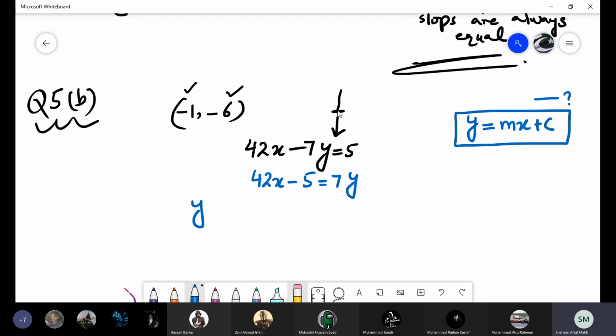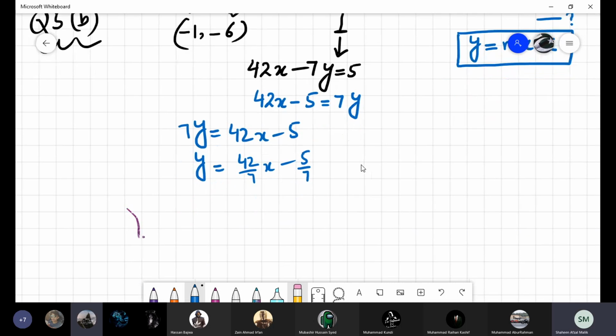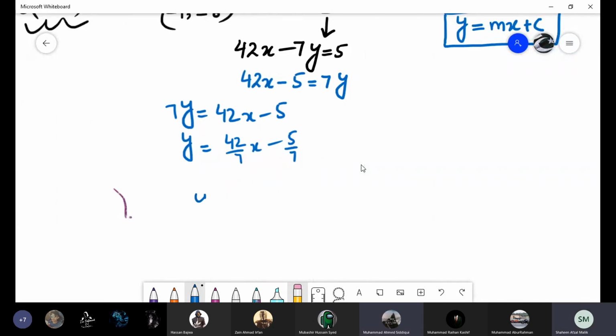So we can write it as y = 42x - 5 over 7, because it's equal on both sides. This is 7y. Because we want to find the value of y, this 7 is multiplying with y. When you shift it to the other side, it will divide both values, 42 by 7 and 5 by 7. What is 42 by 7? 6x.